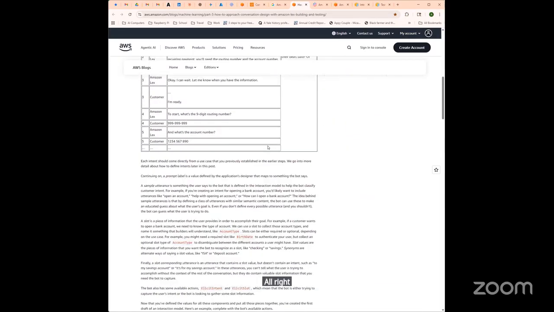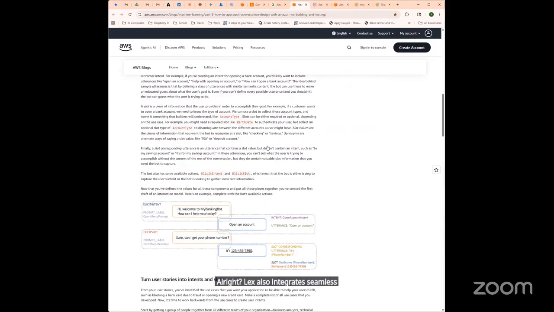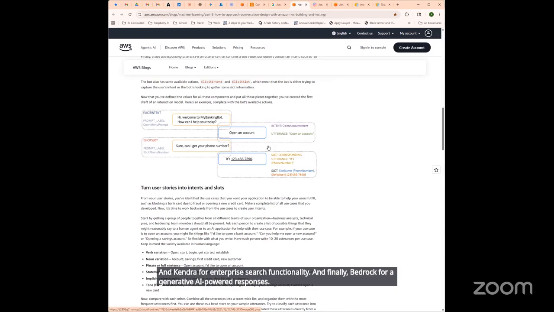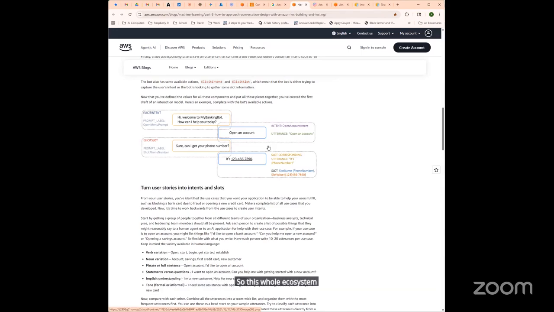All right. Lex also integrates seamlessly with AWS Lambda for executing backend logic. Amazon Connect for call center applications also works with Lex, and Amazon Comprehend for enhanced natural language processing can work as well. And Kendra for enterprise search functionality. And finally, Bedrock for generative AI powered responses. So this whole ecosystem ensures conversational interfaces can access and manipulate real business systems rather than providing static responses.